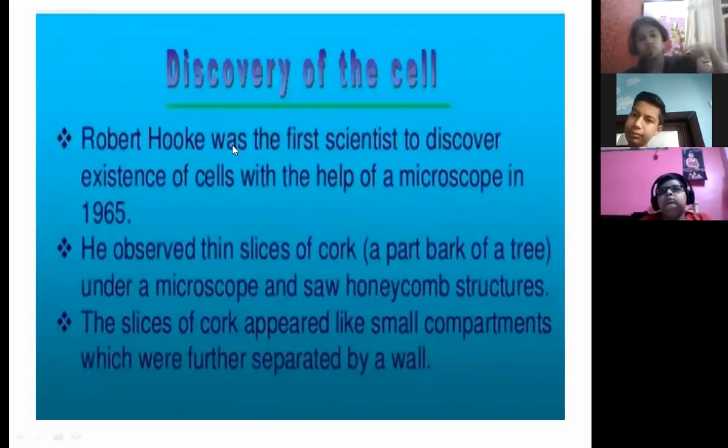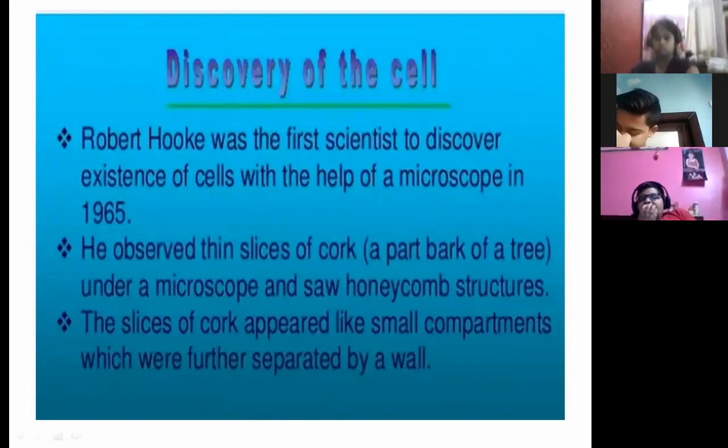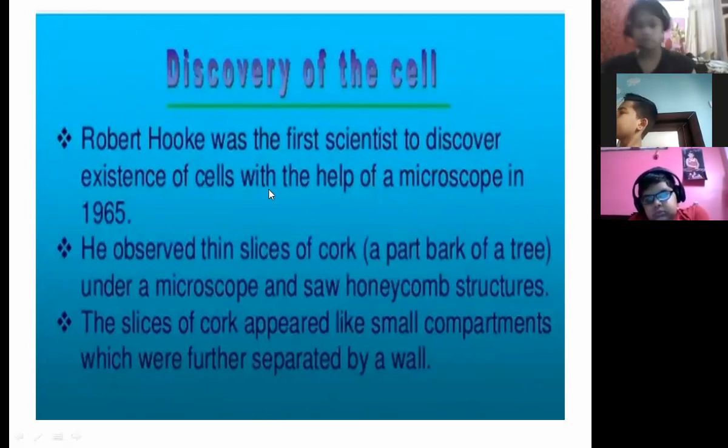Next is discovery of cell. Now, who discovered the cell? Which scientist is responsible for it? Here is the name of the scientist, Robert Hooke. Children, kindly underline it in your book. He was the first scientist to discover the existence of cells with the help of a microscope in 1665. Kindly underline, it's very, very important.